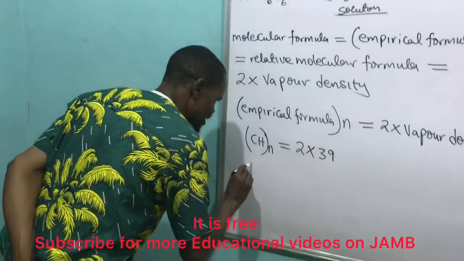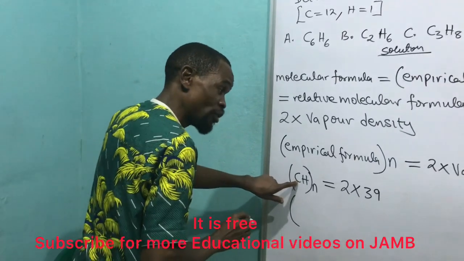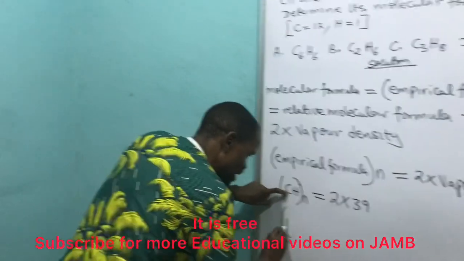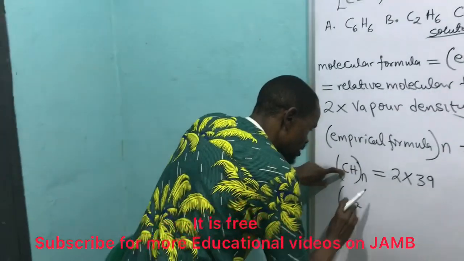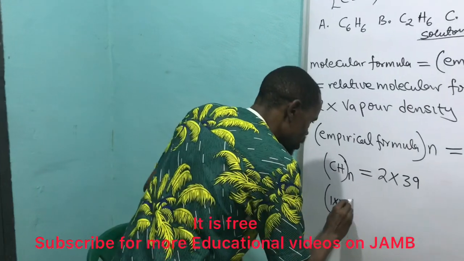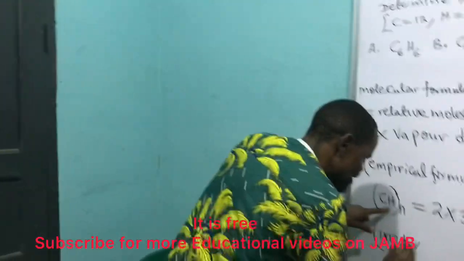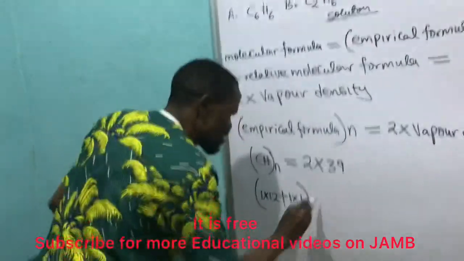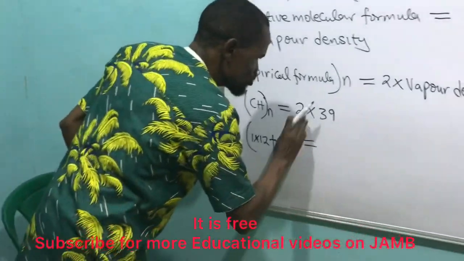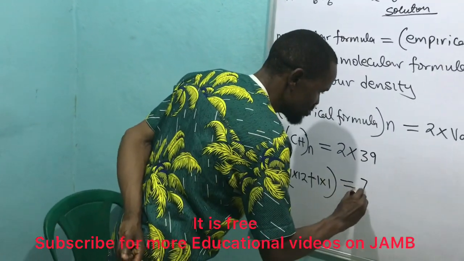Doing that now, looking at C, carbon is only 1 here. I have 1 times 12, which is the molecular mass of carbon, plus hydrogen, which is 1 times 1, is equal to 2 times 39. 2 times 39 will give me 78.